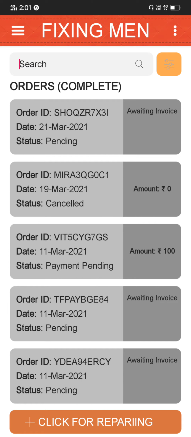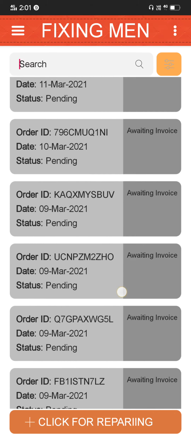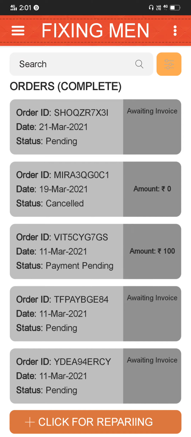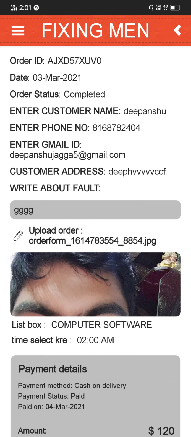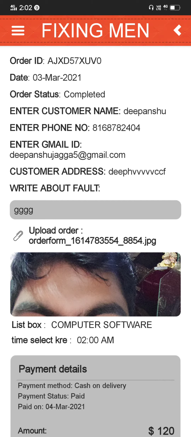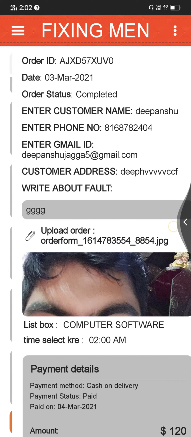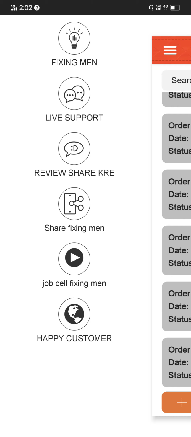When you click on it, that type of box will show in your orders menu, in which you can track your order lifetime and pay through online UPIs or cash on delivery. Okay, so in this way you place your order, and if you are facing any type of error, then